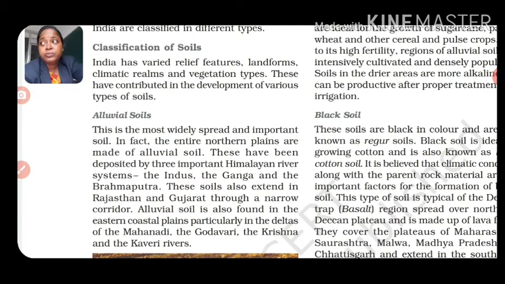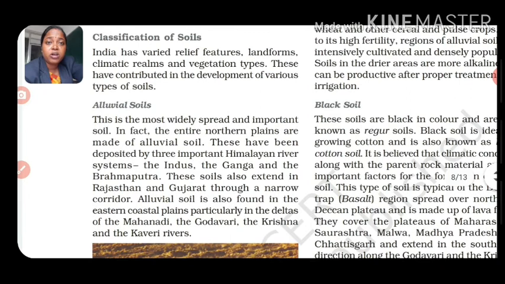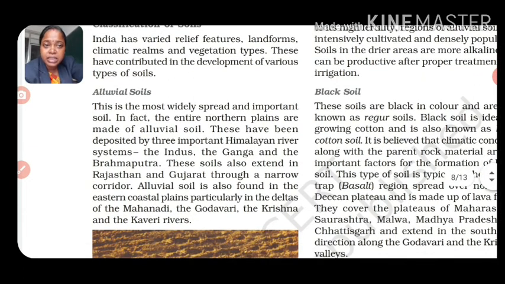This is the most widely spread and important soil, because most of the northern plain area, which has depositions of soil through the rivers, has this type of soil, alluvial soil. These have been deposited by 3 important Himalayan river systems, the Indus, the Ganga and the Brahmaputra, and it created the northern plain. It's very useful for agricultural purposes.